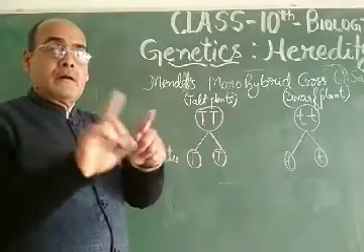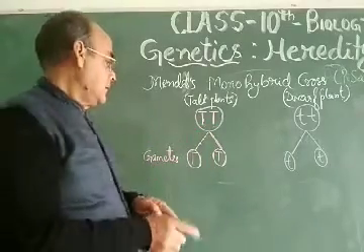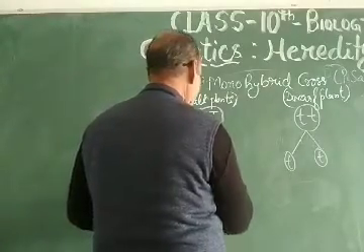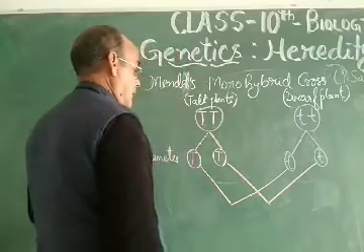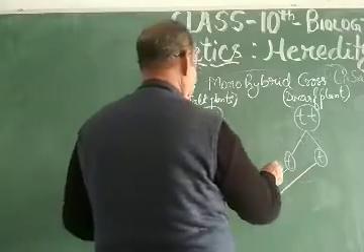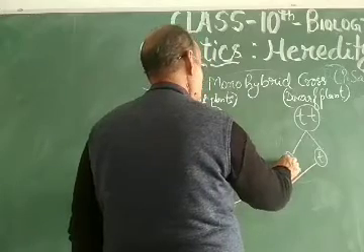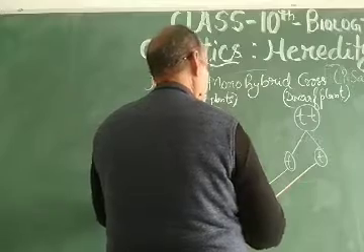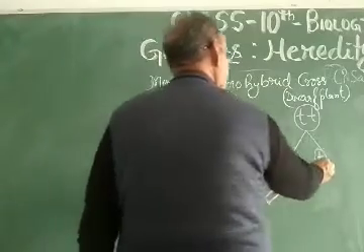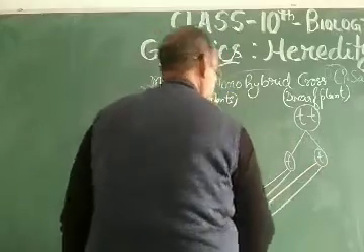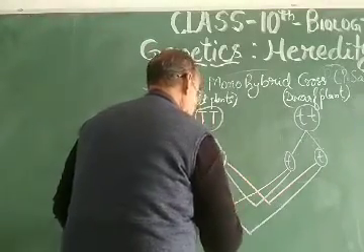When the flowers were in the process of cross pollination, this capital T combined with this small t, this capital T combined with this small t, then this with this, and this with this, possible, and which results in this one.